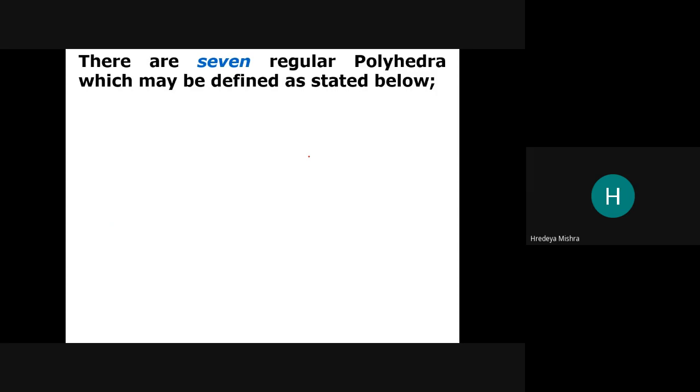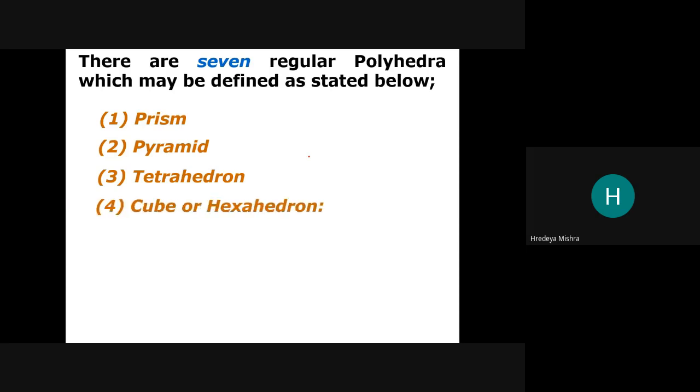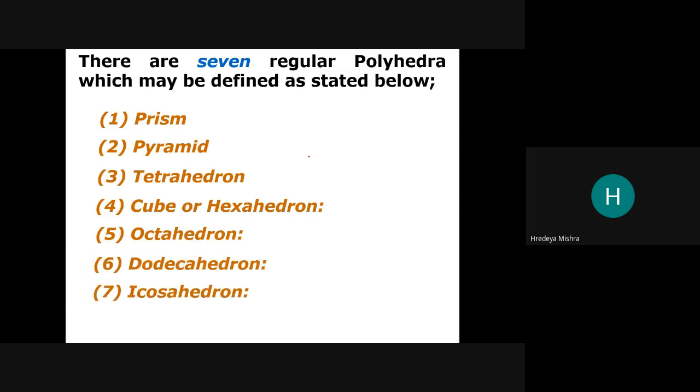There are 7 regular polyhedra, which may be stated as below: prism, pyramid, tetrahedron, cube or hexahedron, octahedron, dodecahedron and icosahedron.